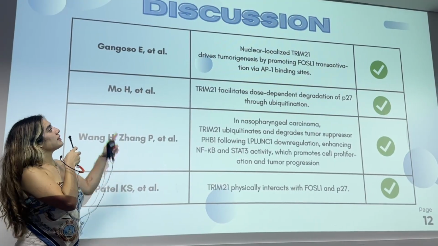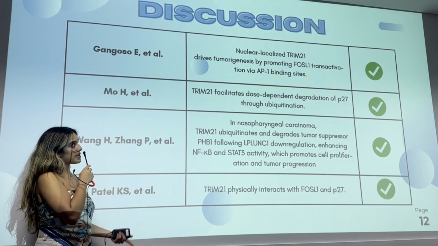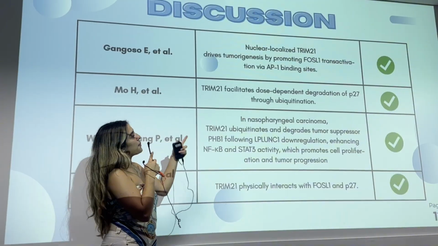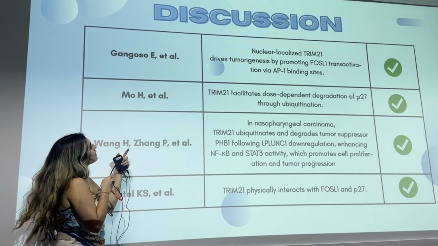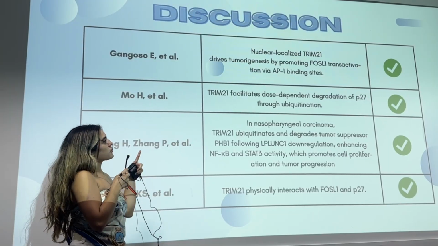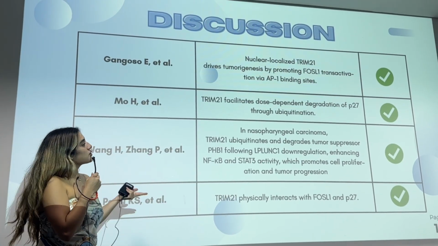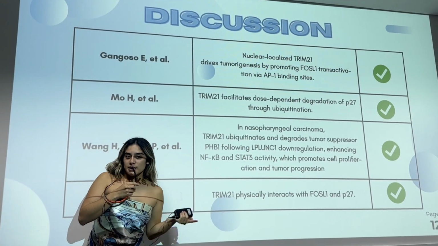In the discussion, these authors said nuclear localized TRIM21 drives tumorigenesis by promoting FOSL1 transactivation via AP1 binding sites. This agrees with the article. Then, these authors said TRIM21 facilitates dose-dependent degradation of P27 through ubiquitination. This agrees with the article.